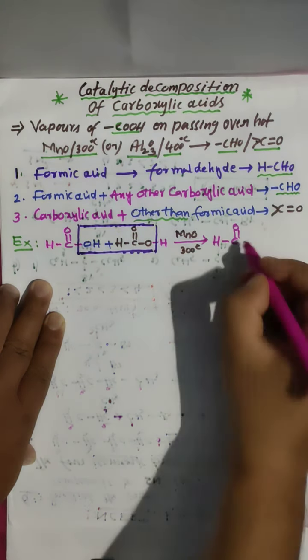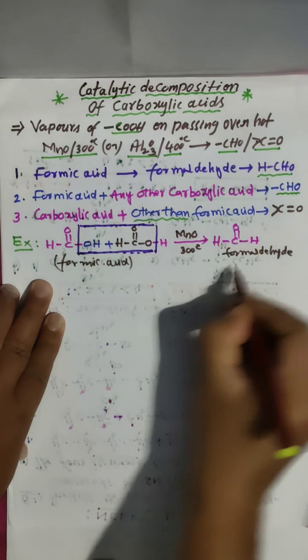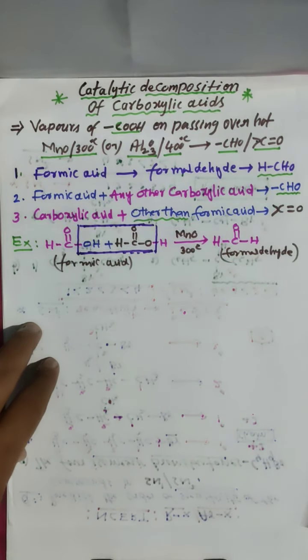So when both are formic acid, you get formaldehyde.